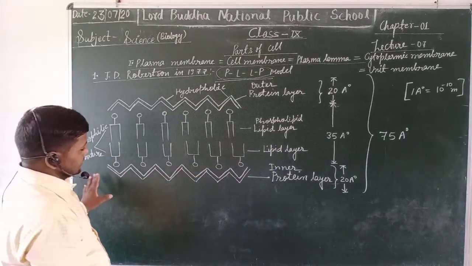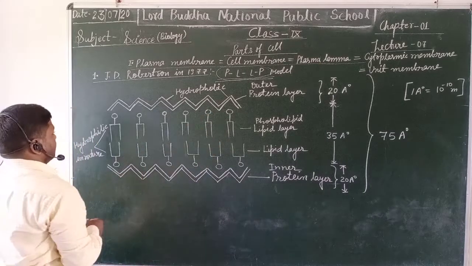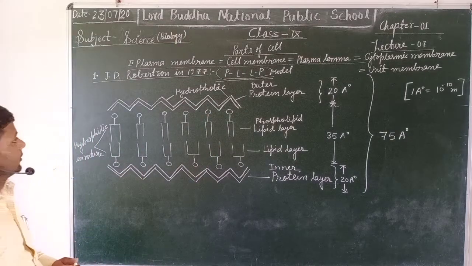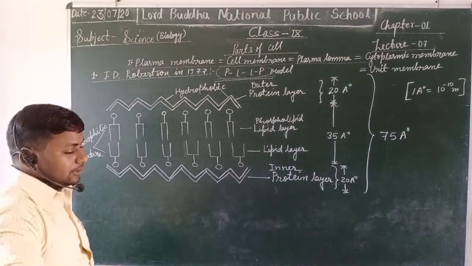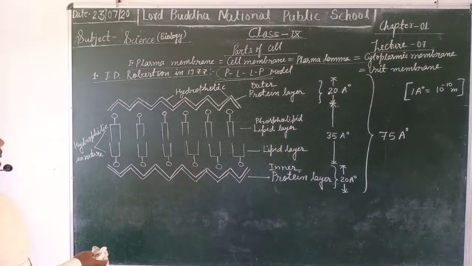Thus, this is the simple model which was proposed by Robertson. It is widely accepted.